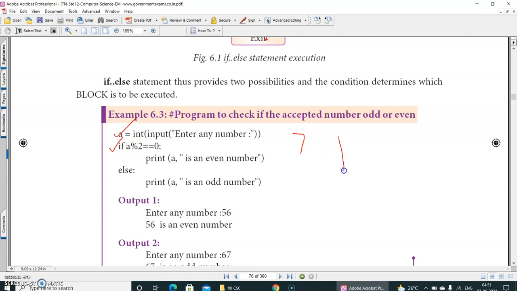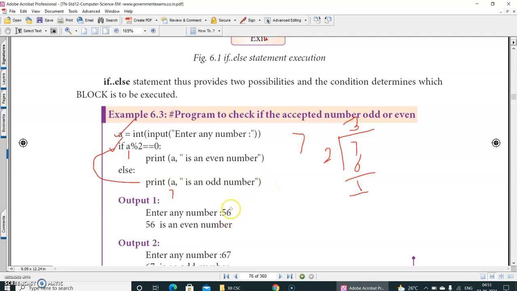So just divide 7 by 2. 2 threes are 6, so the remainder is 1. So here it is 1. 1 is equal to 0? The condition is false, so it will go to the else statement. What is there in the else statement? Print a, and a is nothing but 7, is an odd number. Is it clear?